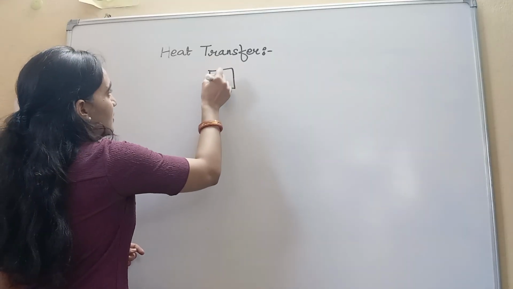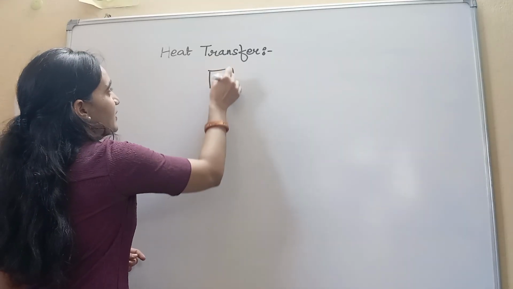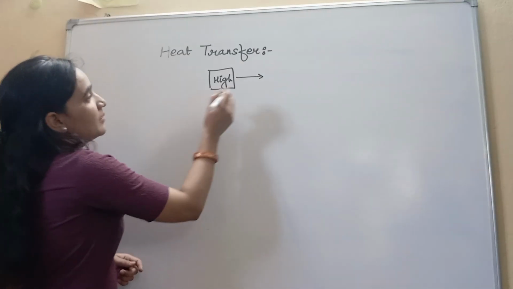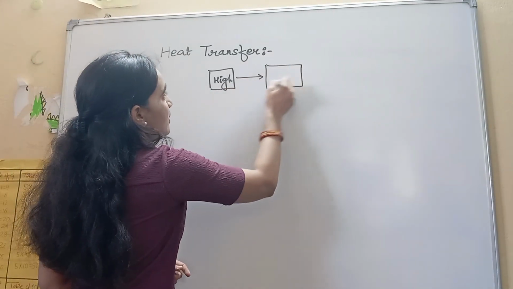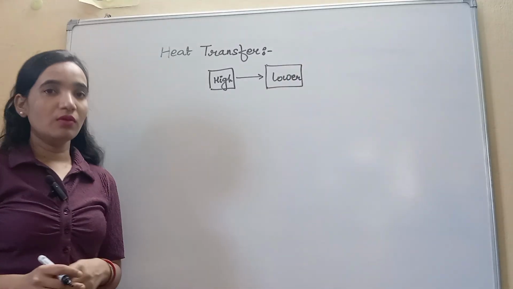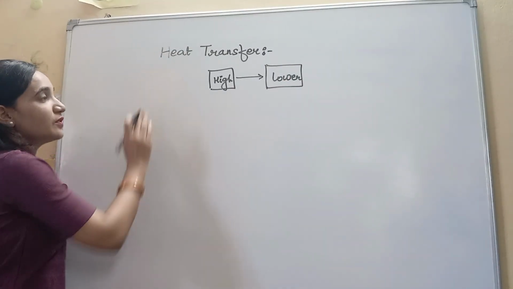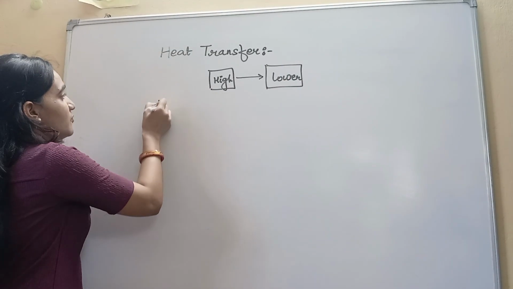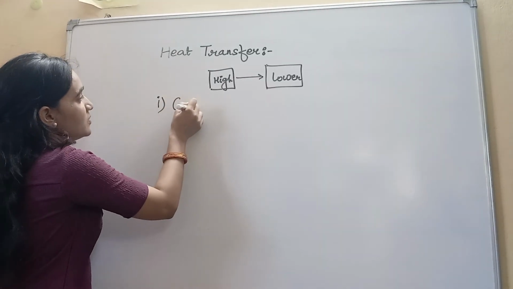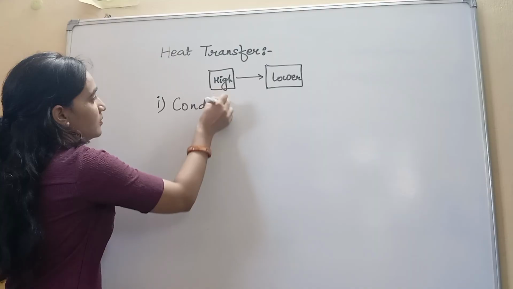If this is the body with the high temperature, then the heat will transfer from the high temperature body to the low temperature body. Heat transfer occurs in three ways. The first one is called conduction.